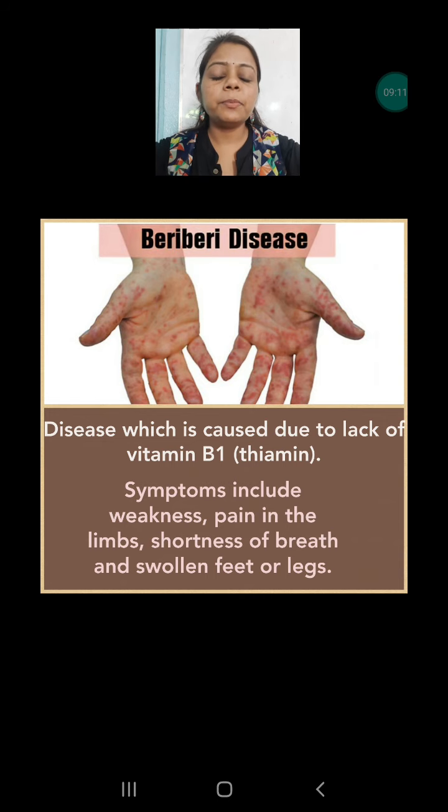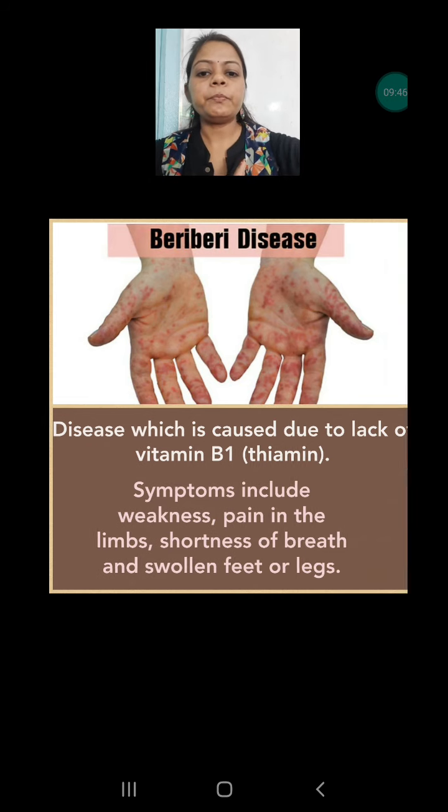In this disease, the person used to feel very weak, and the limbs, that means the leg and hand, used to pain. They have shortness of breath, they used to feel problems in breathing, and have swollen feet or legs. This is basically, we can say, a heart disease or nerves disease. In the severe case, heart failure can also be seen and the person can die, but that is a very rare case. But mostly the person who is facing this problem can have rashes on their body, as you can see, but basically their heart and nerves are affected in this disease.